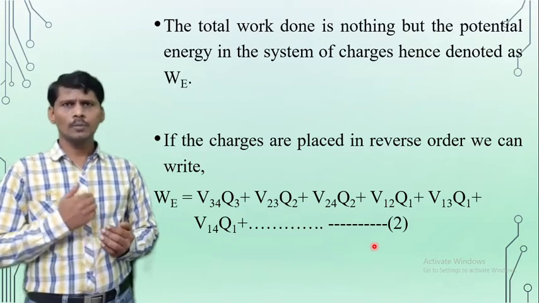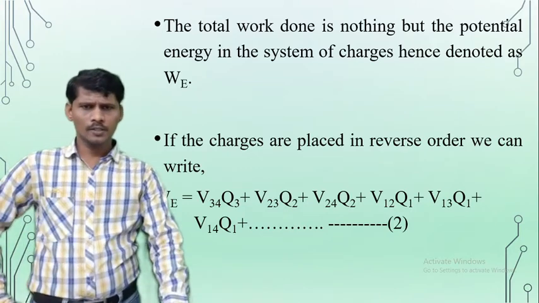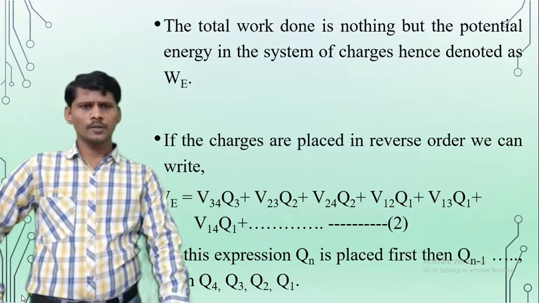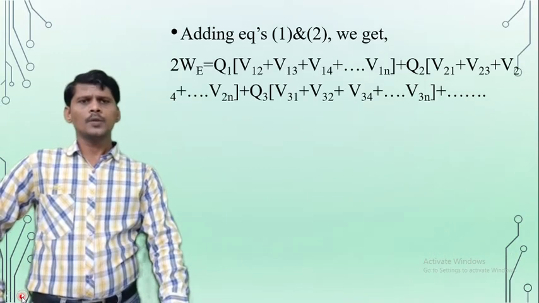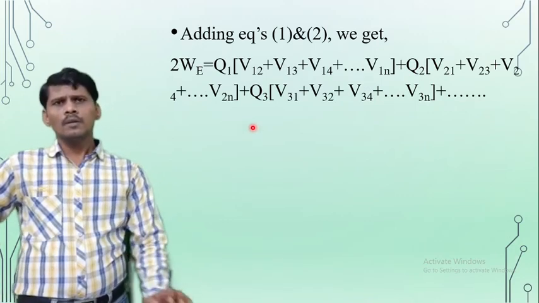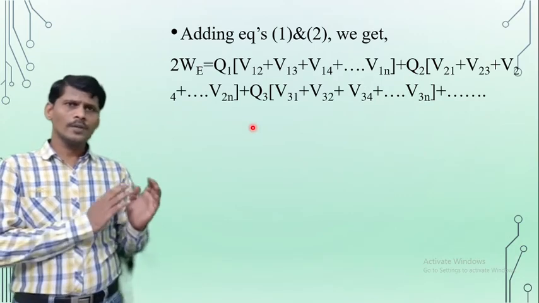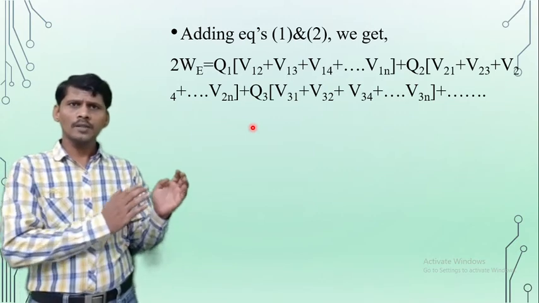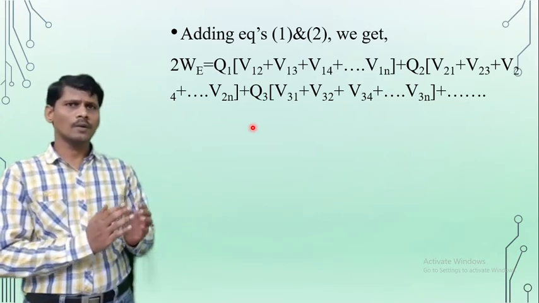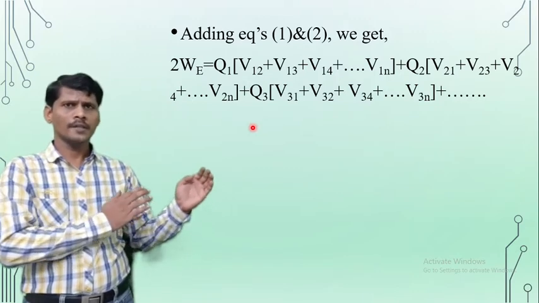So adding equation 1 and equation 2, the LHS of the resultant expression is WE plus WE, which is 2WE. On the RHS, adding all the terms, take the common Q1 for all the terms.